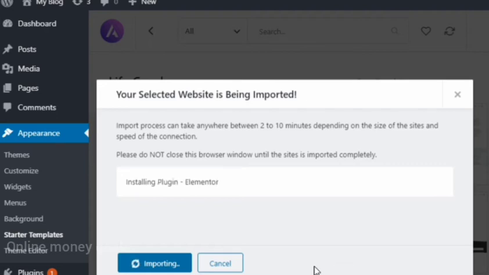You can actually import the whole site, or you can import just a single page, so that depends upon you.